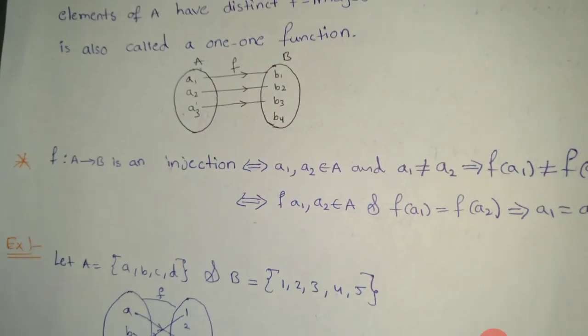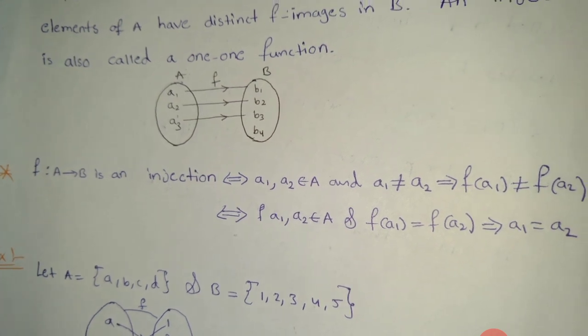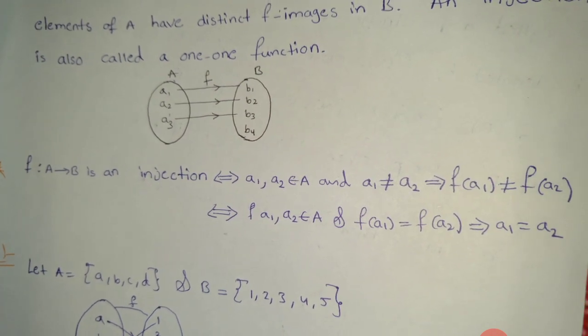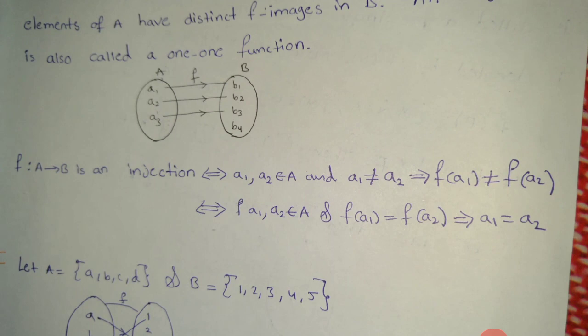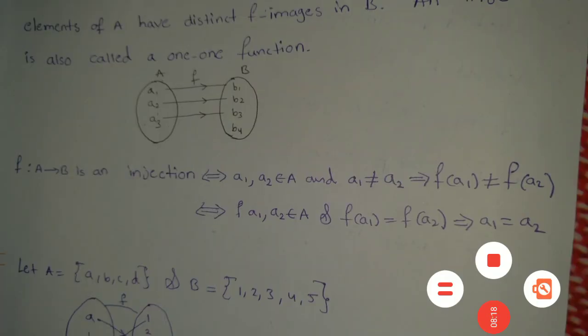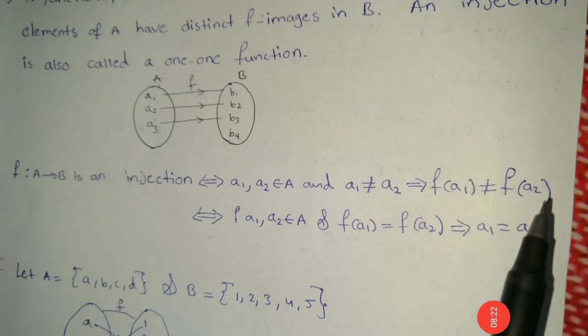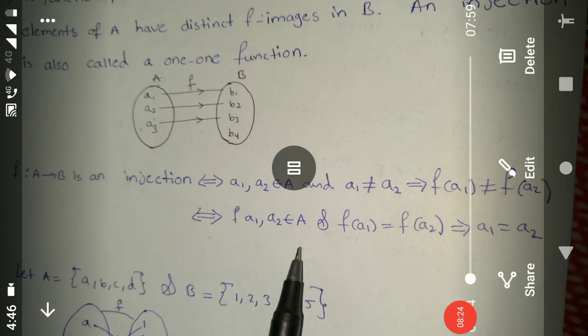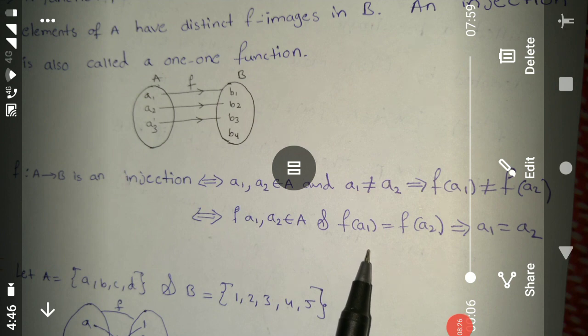f maps A to B is an injection if and only if a1, a2 belongs to capital A, a1 is not equal to a2, that implies f of a1 is not equal to f of a2. Or a1, a2 belongs to capital A and f of a1 is equal to f of a2, that implies a1 is equal to a2.